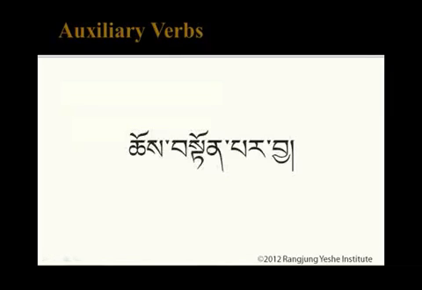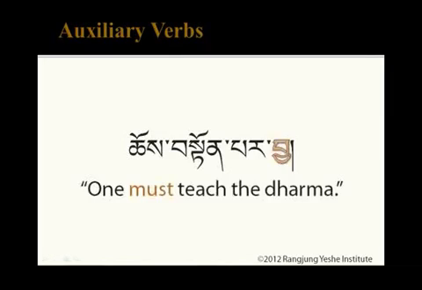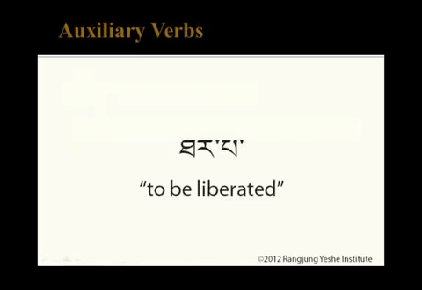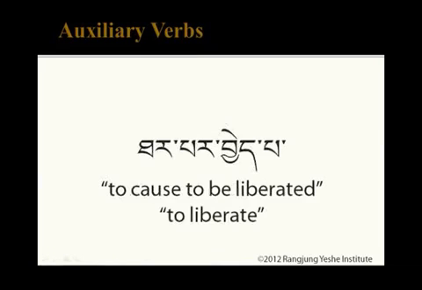For example, chu dompar cha. One must teach the Dharma. The present auxiliary che adds a causative sense to the main verb. It can be understood as something that makes an intransitive verb transitive. The verb tarpa, for example, is an intransitive verb, to be liberated. Tarpar chepa, on the other hand, means to cause to be liberated, or simply to liberate.